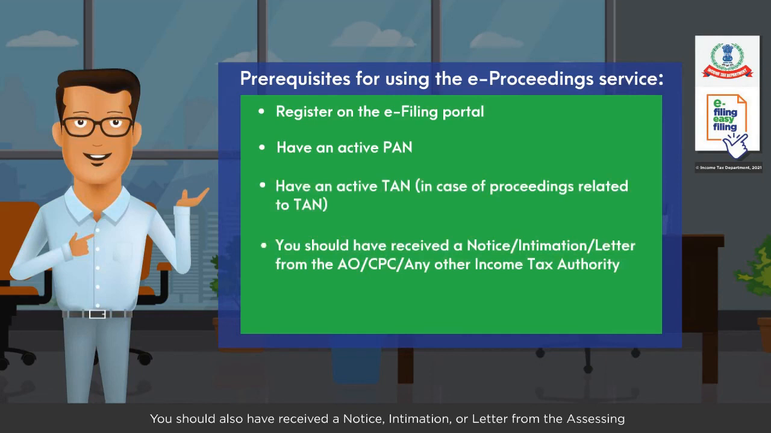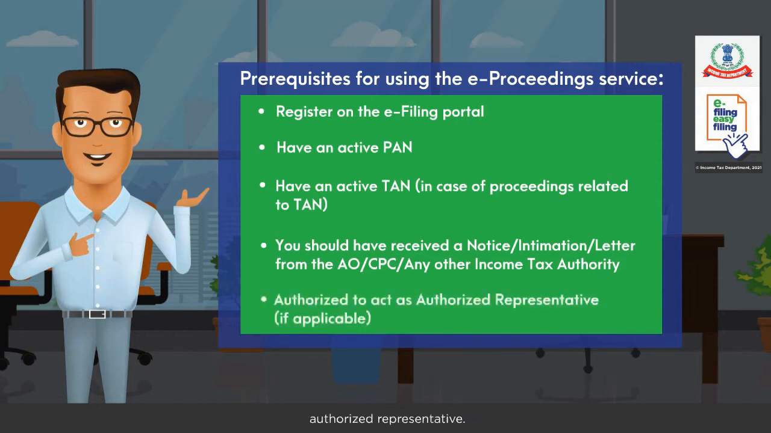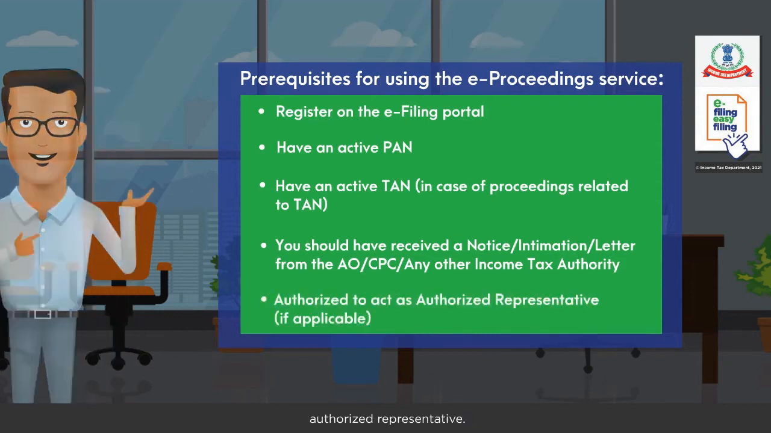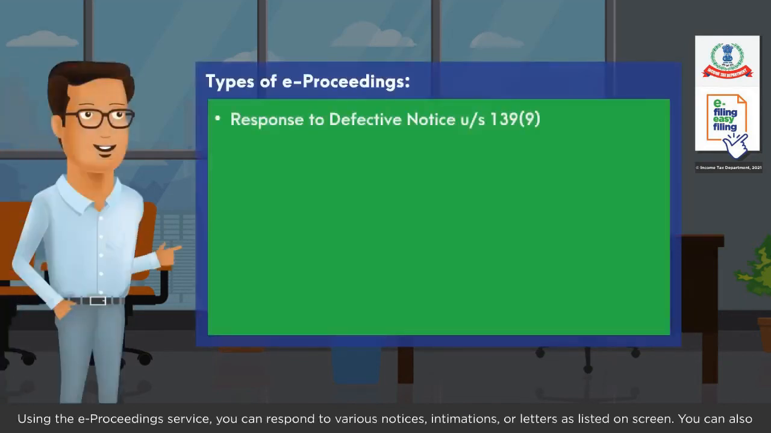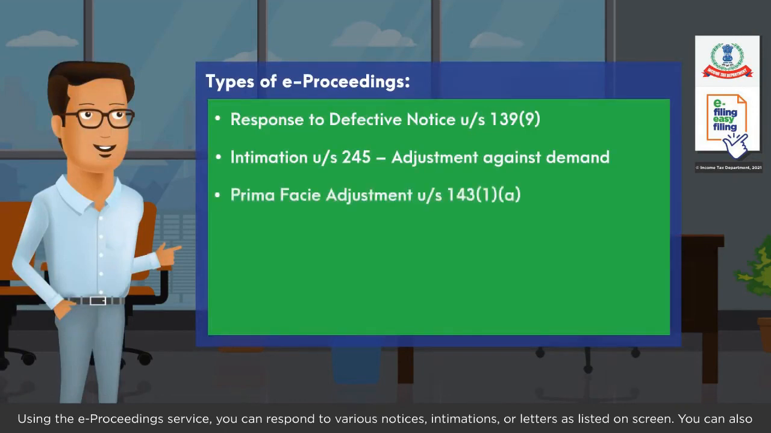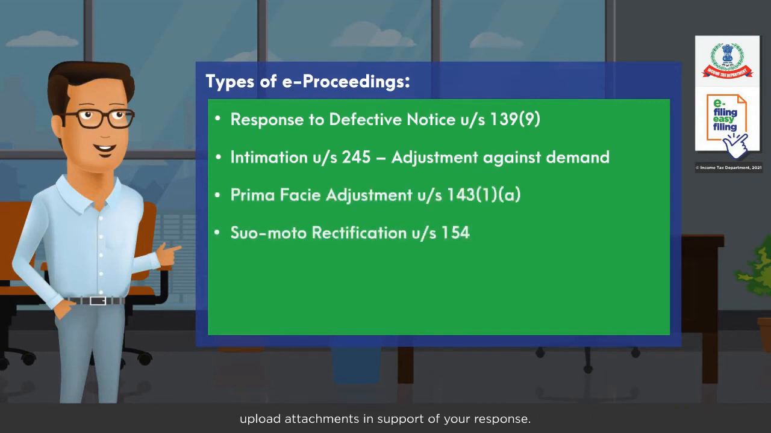You should also have received a notice, intimation, or letter from the assessing officer or AO, CPC, or any other income tax authority. If you need to provide a response on behalf of anyone, they need to add you as an authorized representative. Using the E Proceedings service, you can respond to various notices, intimations, or letters as listed on screen. You can also upload attachments in support of your response.